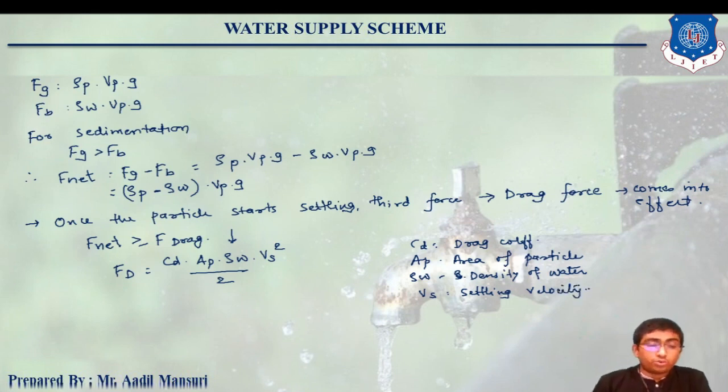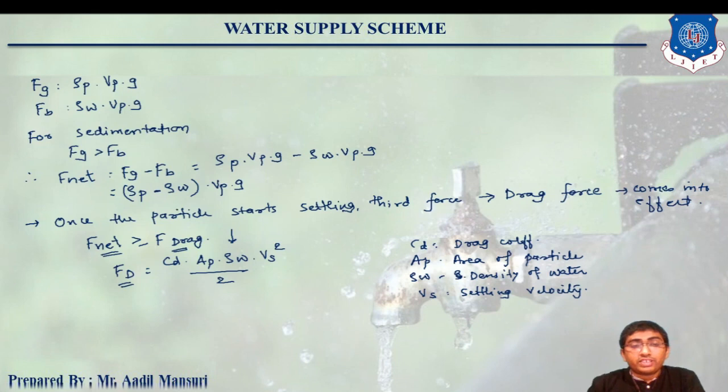So we have seen that if net force is either greater than or equal to drag force, then the particle will sink. Now the drag force is given by this particular formula.